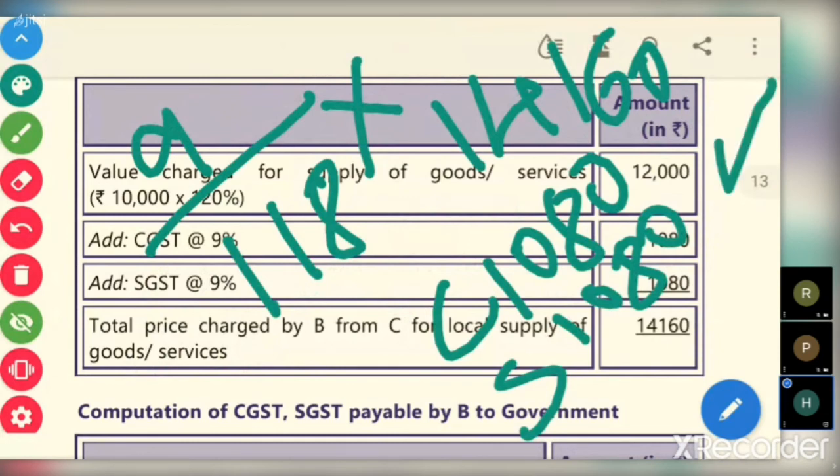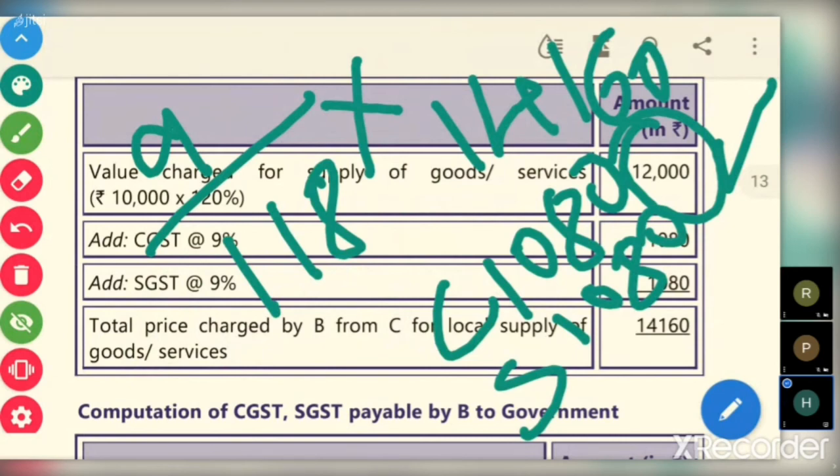12,000 is the output value exclusive of taxes. So this breakup, the accountant has to calculate in reverse. Normally a trader will give a 14,160 bill amount where he has not created the breakup. Whether the applicable tax is 9% or 5%, many a trader will not even know. So the accountant has to take the figures.